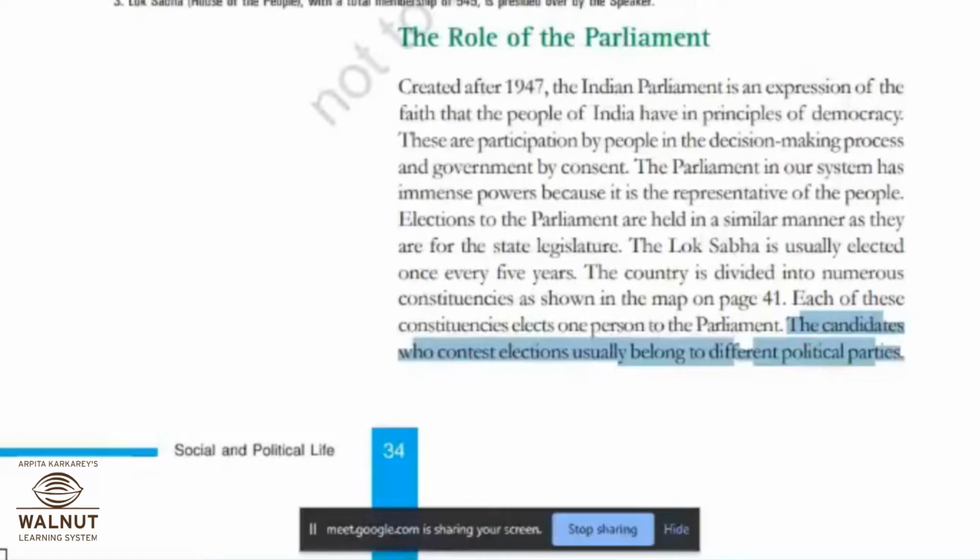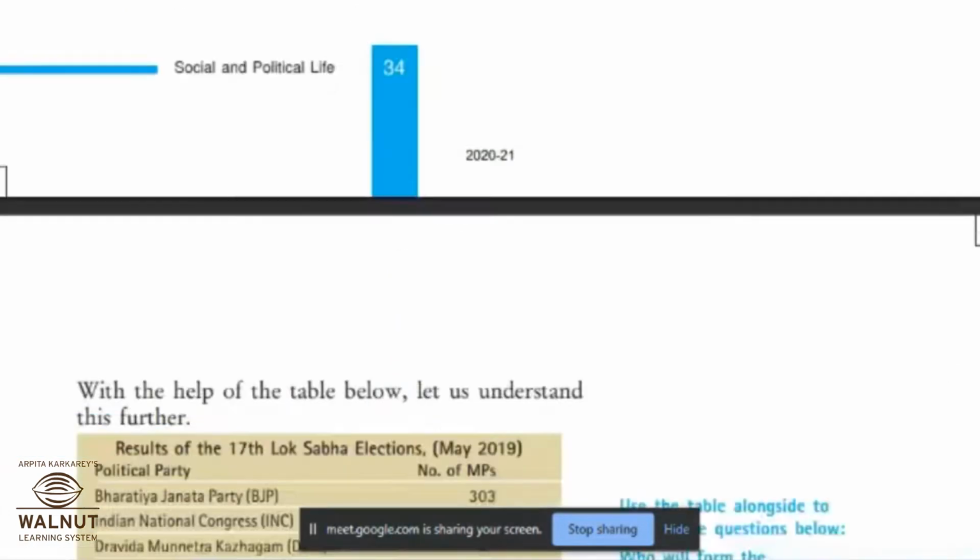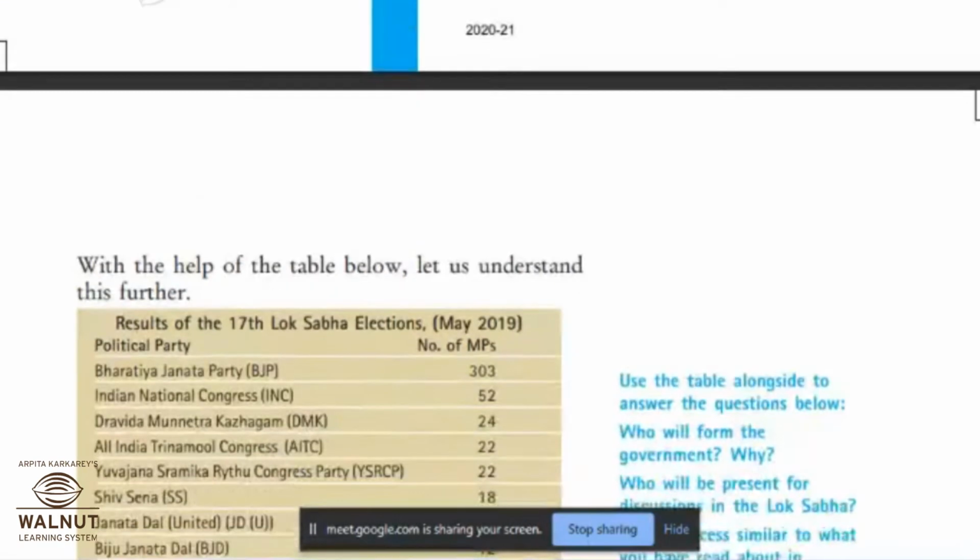So you know few names which are existing in our India. Shivsena, Rashtravadi Congress, Congress Party, Bharatiya Janata Paksha. So those are all political parties from which these candidates may contest in the election.